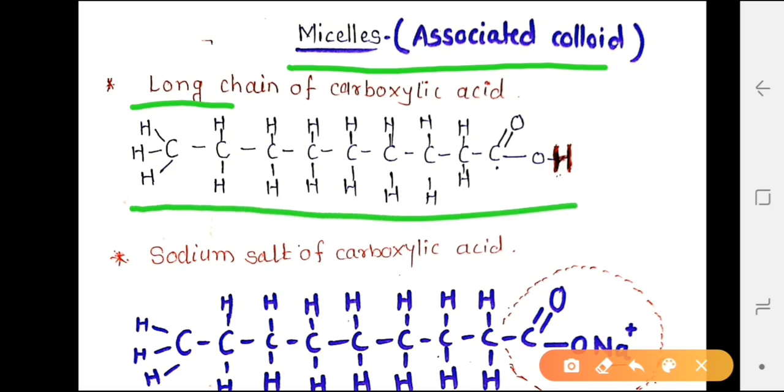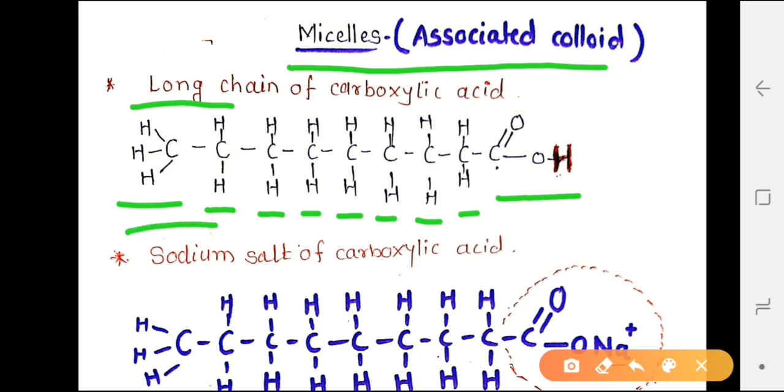How can we read it? CH3, CH2, CH2, CH2, CH2, CH2, CH2, CH2, COOH. So this is the carboxylic acid and this is called a long chain carboxylic acid.